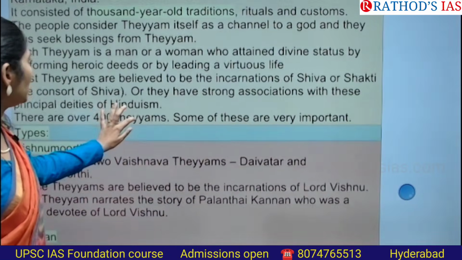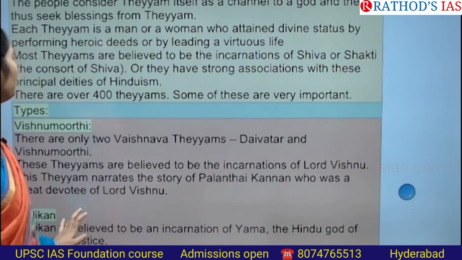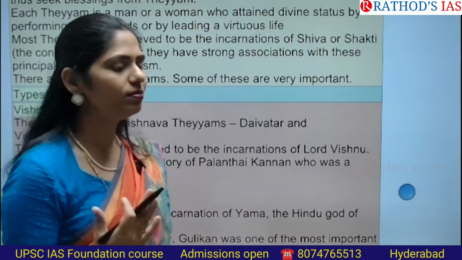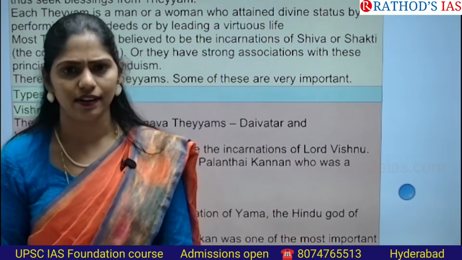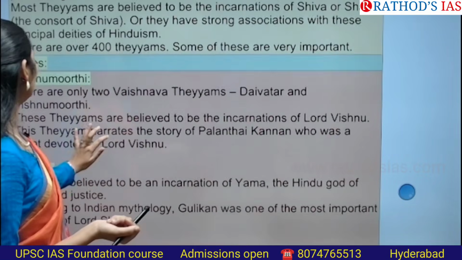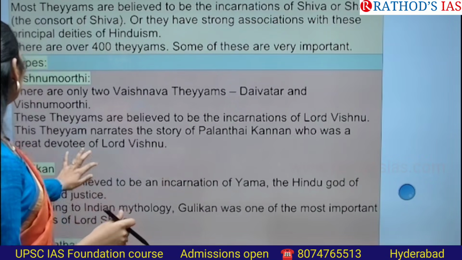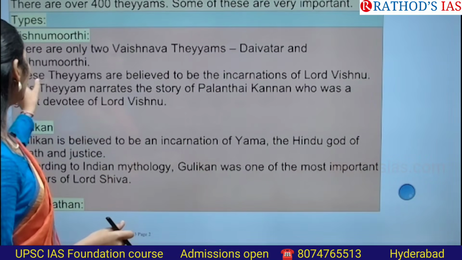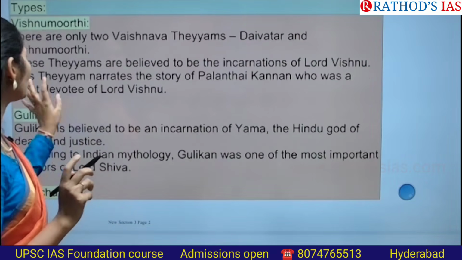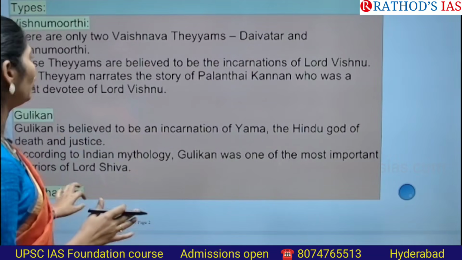And next, each Theyyam is a man or a woman who attained divine status by performing heroic deeds. For example, many of you have already watched that movie called Kantara. So, it is one example of Theyyam, that is as simple as that. If you see here, there are around 400 Theyyams and some are very important. First one is Vishnu Murti. There are only 2 Vaishnava Theyyams: Daivatar as well as Vishnu Murti. And these Theyyams are believed to be the incarnation of Lord Vishnu, guys.